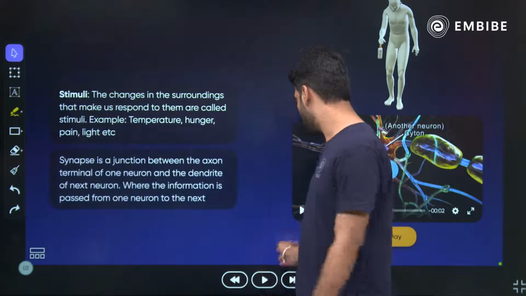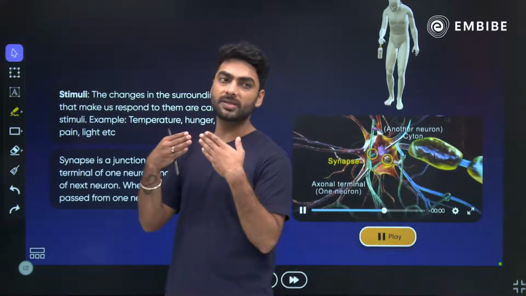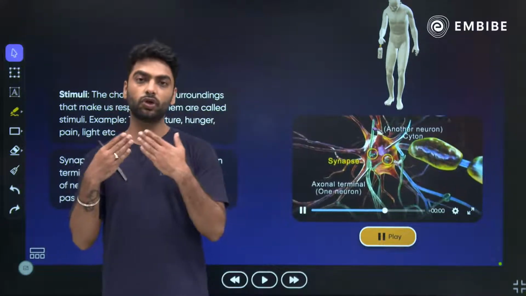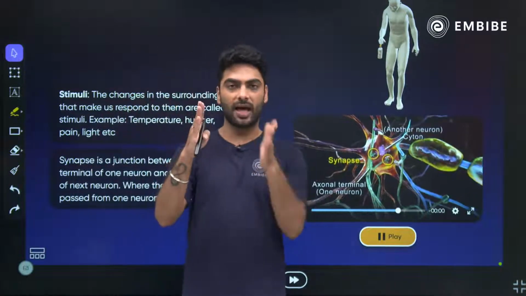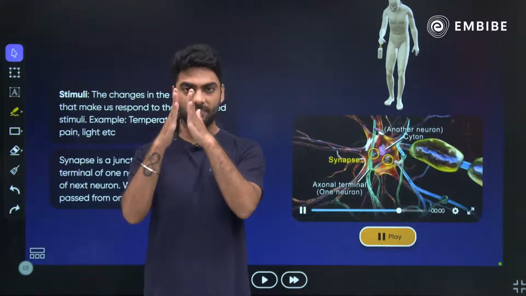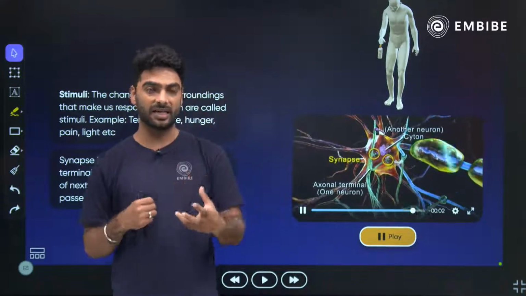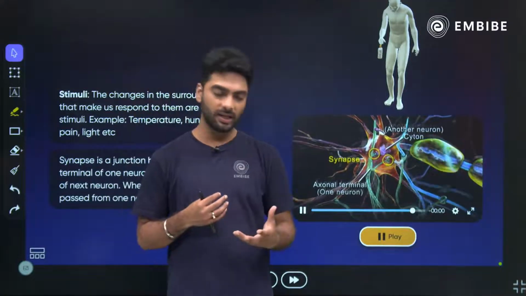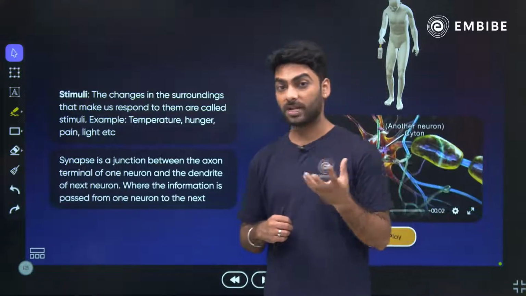The next one you have in front of you is a synapse. What is a synapse? It is where two neurons meet. The axon of one neuron and the dendrite of the other neuron, wherever they meet, is where the exchange of information happens with the help of chemicals, that is, chemical neurotransmitters like acetylcholine and potassium ions.